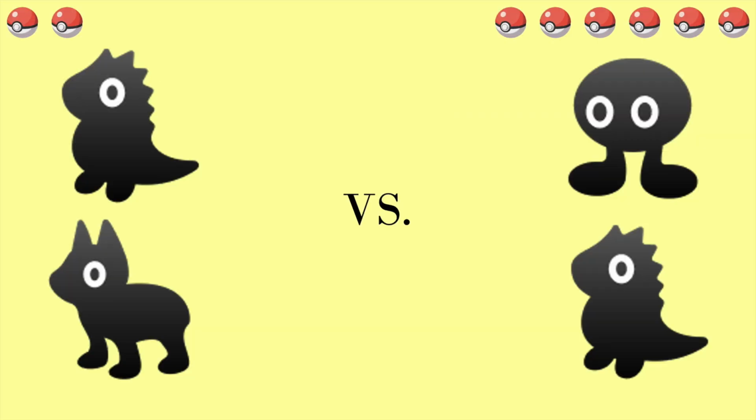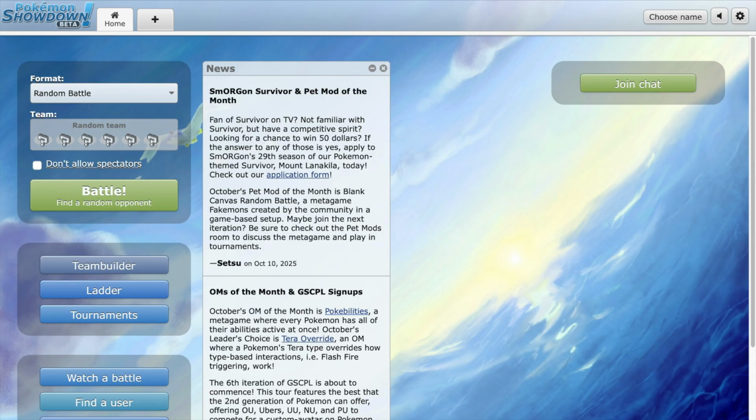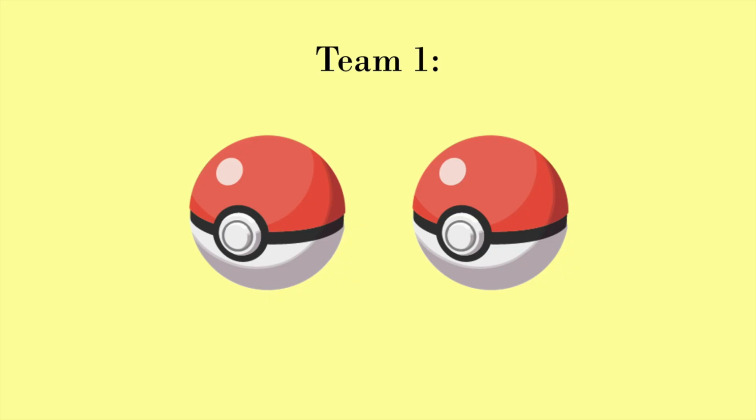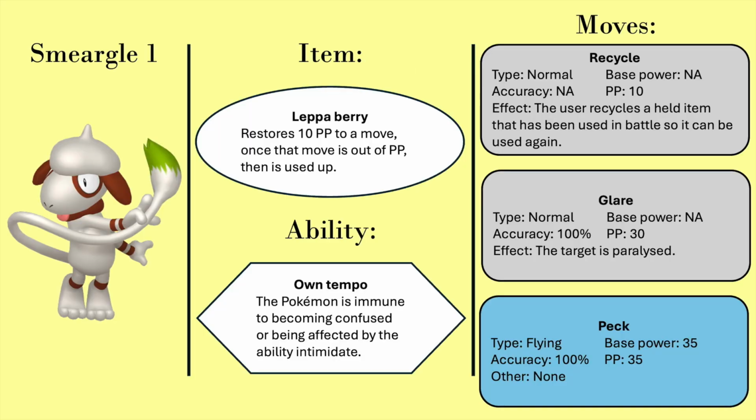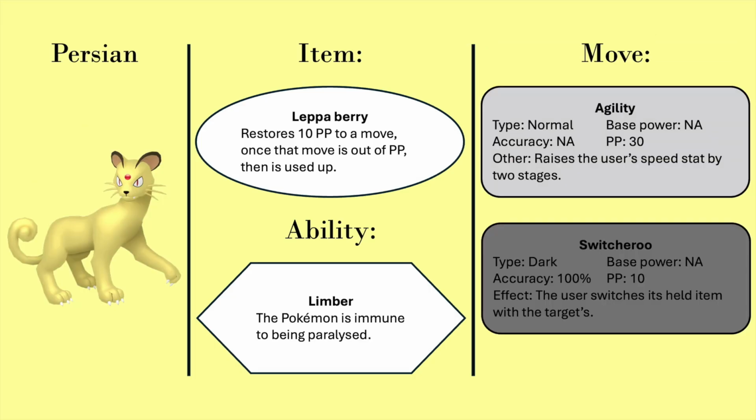This team is created for a double battle, meaning each side uses two Pokémon at a time. To show how it works, I'll be using Pokémon Showdown, a fan-made battle simulator that's much easier to make a team in than the official game. The first team consists of only two Pokémon, a Smeargle holding a Leppa berry that has the ability Own Tempo and the moves Recycle, Glare, and Peck, and a Persian also holding a Leppa berry that has the ability Limber and the moves Agility and Switcheroo.